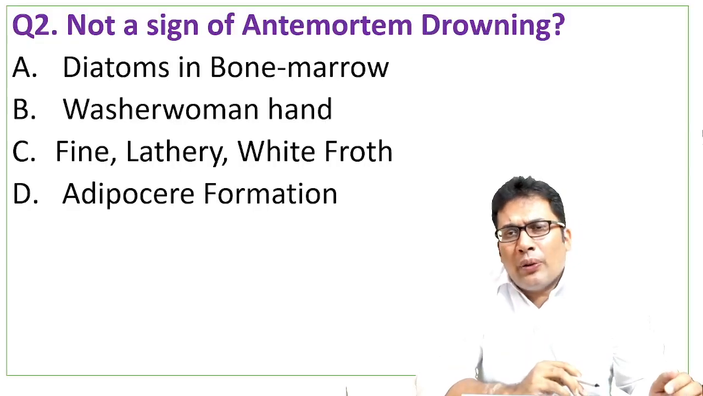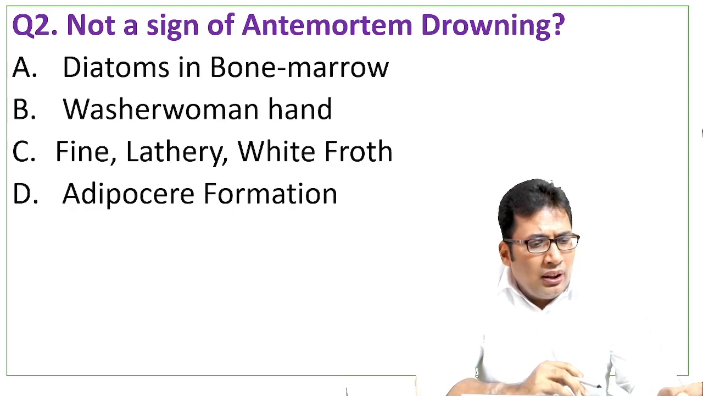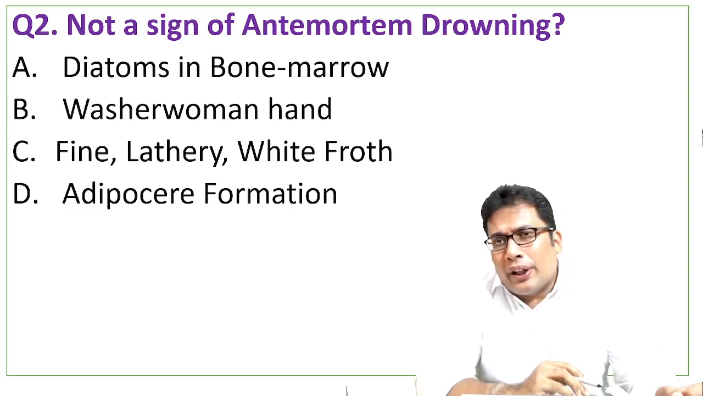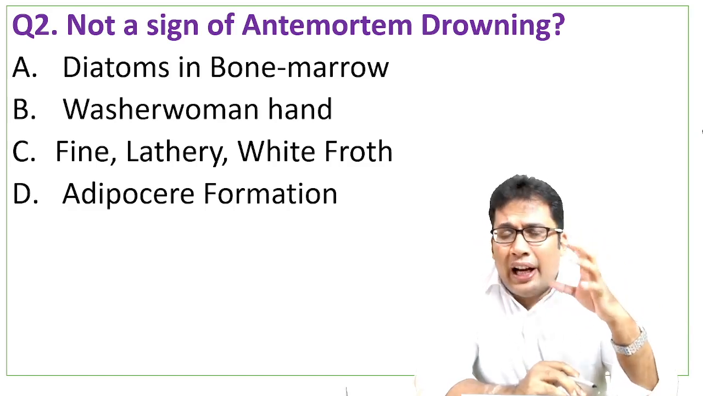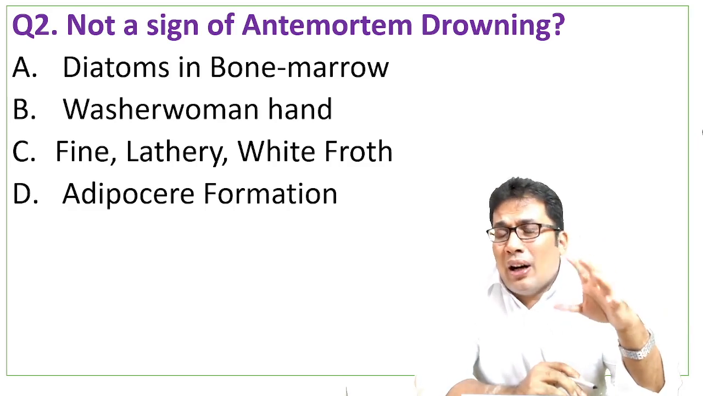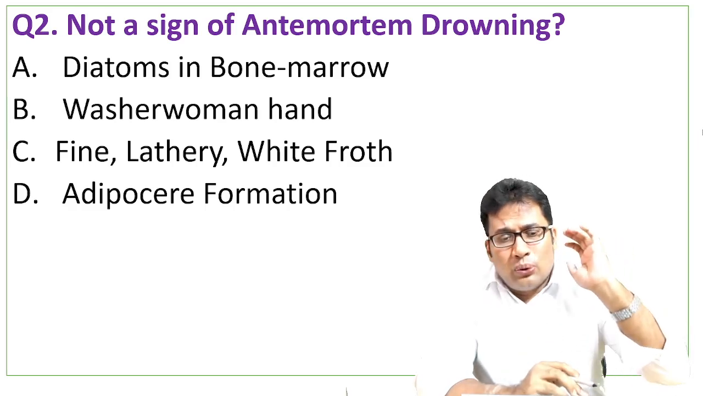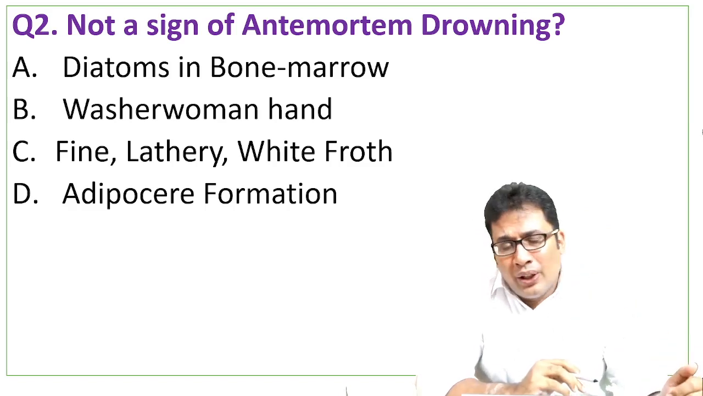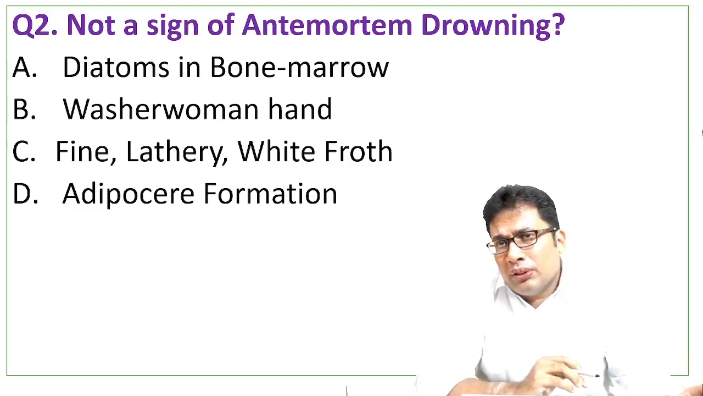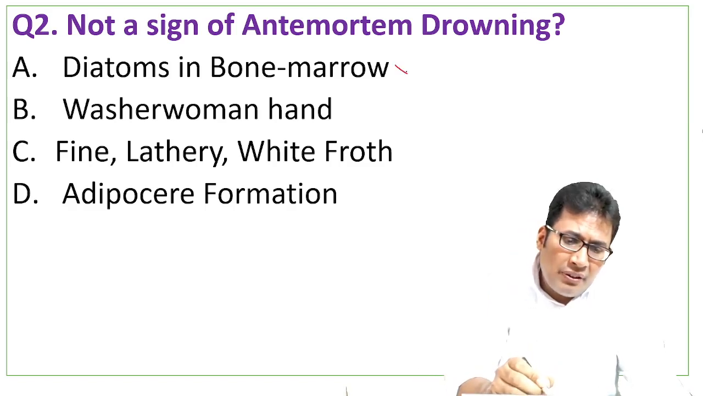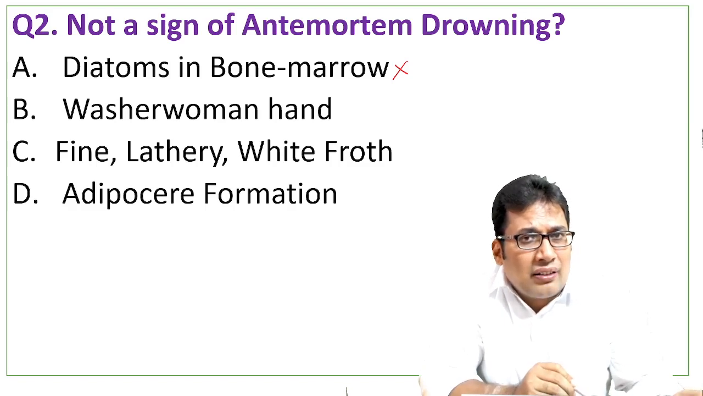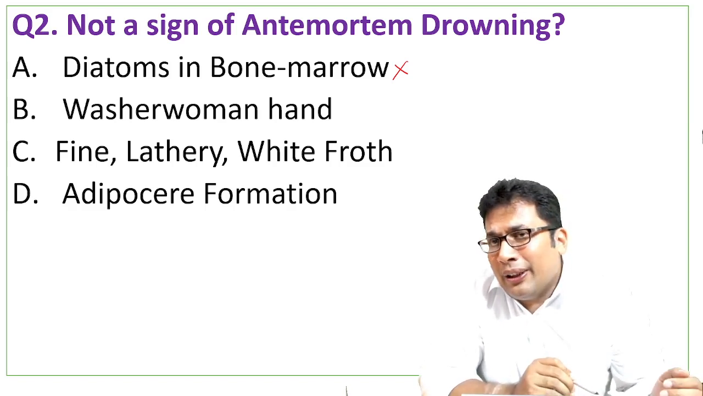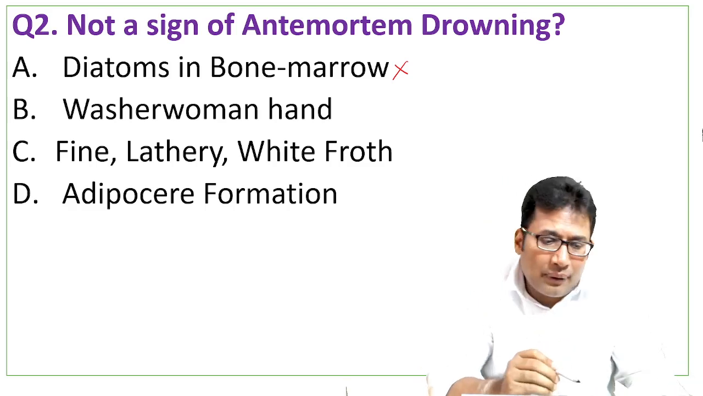Next question. There was a question about drowning. Not a sign of antemortem drowning. My dear students, drowning is very commonly asked in your INICET exam or NEET PG exam or FMG exam. So what is not a sign of antemortem drowning? Options are diatoms in bone marrow. Diatoms in bone marrow is a feature of antemortem drowning. When diatoms are there in bone marrow and brain, that shows that the CVS is intact. That means the heart is beating. That means it is a case of antemortem drowning.